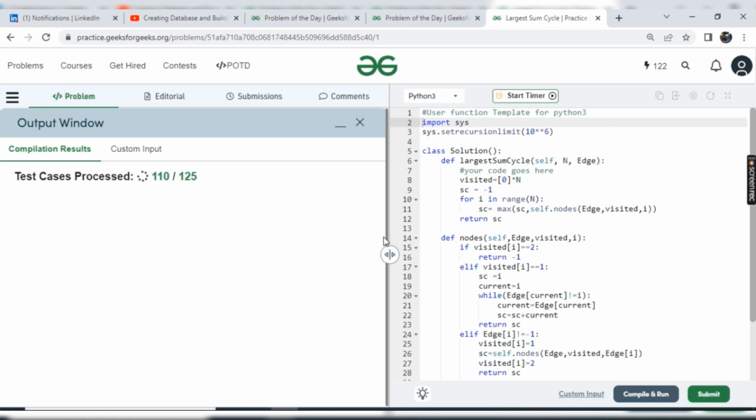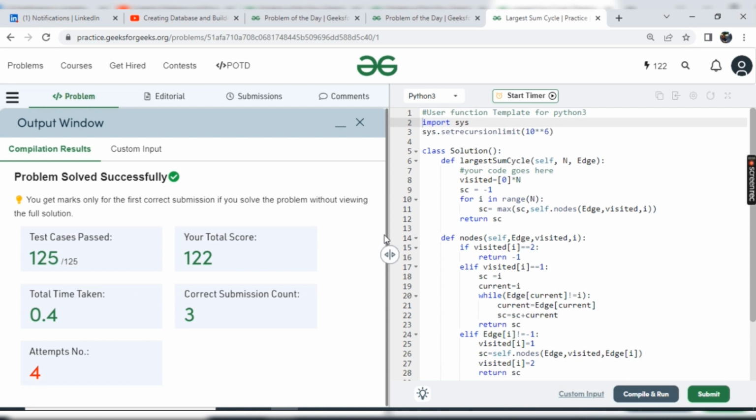Okay, so this is the solution for today's problem of the day on GeeksforGeeks.